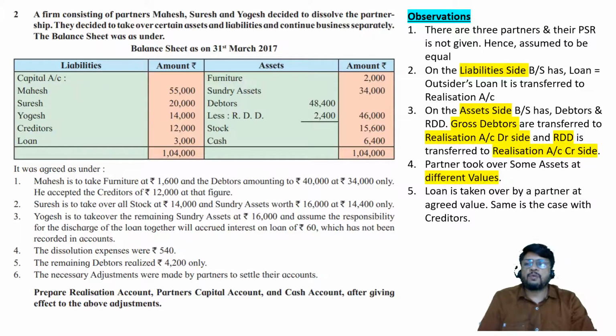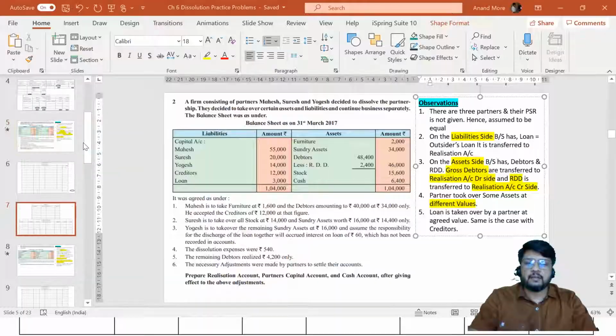Capital accounts of Mahesh, Suresh and Yogesh will be transferred to the partners capital account credit side by balance brought down: 55,000, 20,000 and 14,000. That is 55, 20 and 14. In the partners capital account credit side we will write by balance brought down.